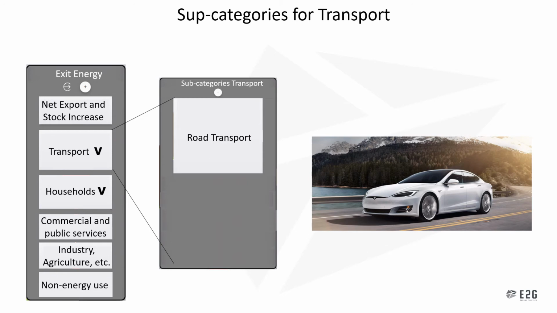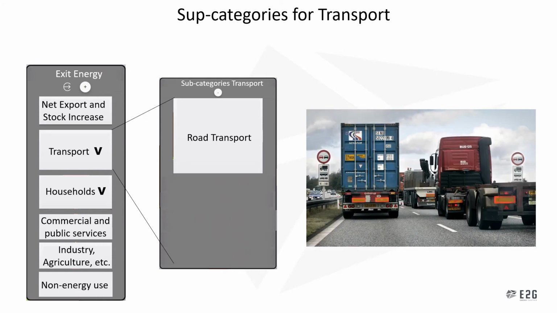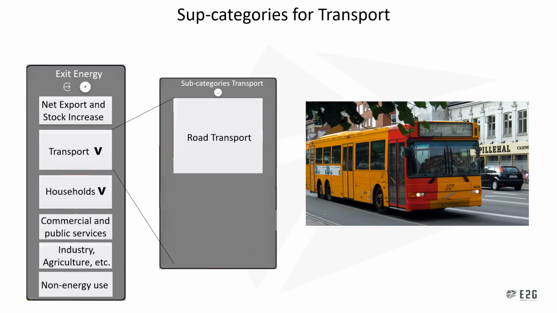I would now like to explain more about the subcategories within the transportation. Firstly, we have road transport. This is, for instance, ordinary cars, but it is also the different trucks we see on the road, and the buses. So this includes all the transportation which includes roads.